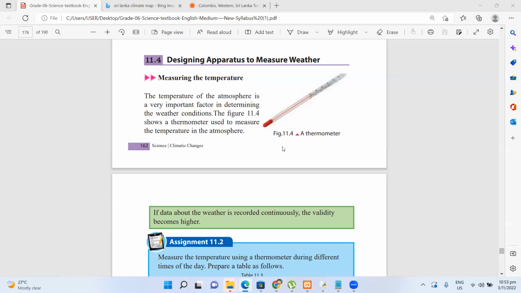Okay. So why can mercury and alcohol be used to measure temperature? What is the property of alcohol and mercury? What will happen, and why can we use them for measuring temperature? What's the reason? There's a special reason behind why we can use mercury and alcohol.